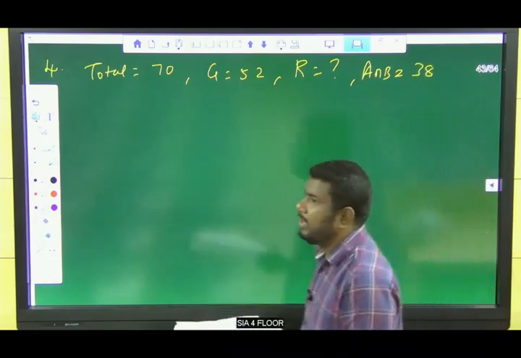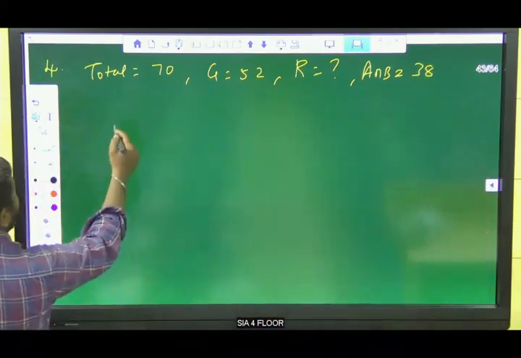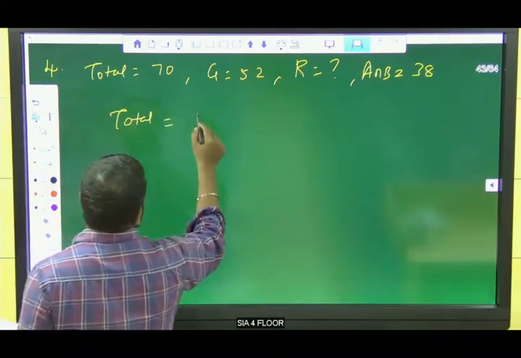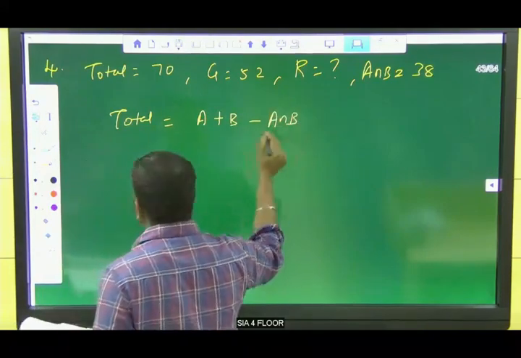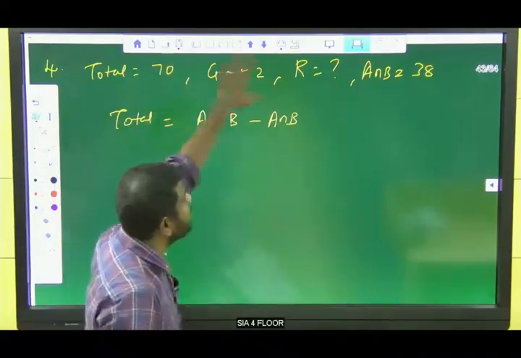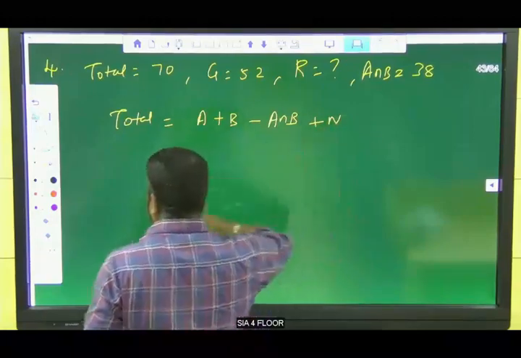Because you are directly going to apply it in the answer. What is the total value? We know total is equal to A plus B minus A intersection B. Here total is equal to A union B, because neither is not given, so we do not go with neither.